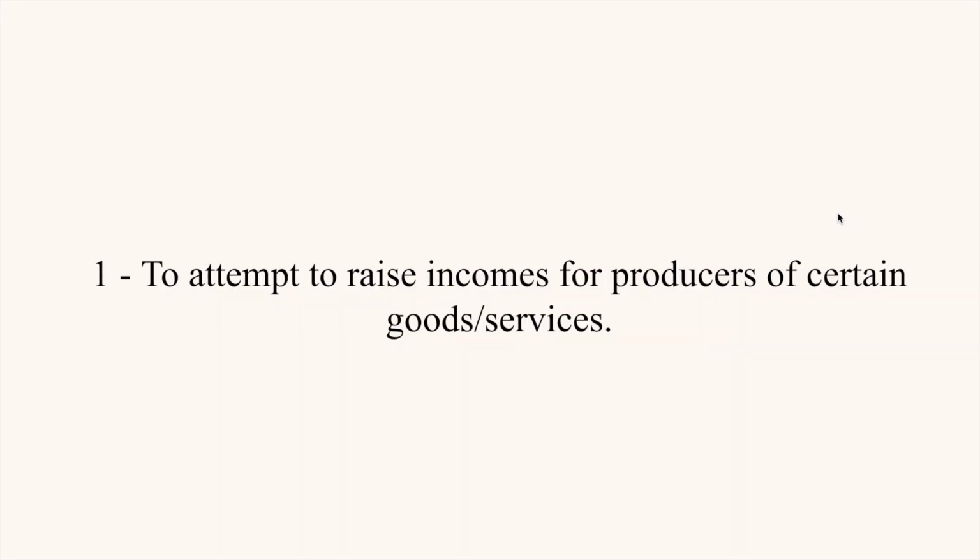The first one is to attempt to raise incomes for producers of certain goods and services. These are goods and services that the government thinks are important, such as agricultural products. They may be helped because their prices are subject to large fluctuations or because there's a lot of foreign competition. When equilibrium prices are low, the economic well-being of producers may be harmed.